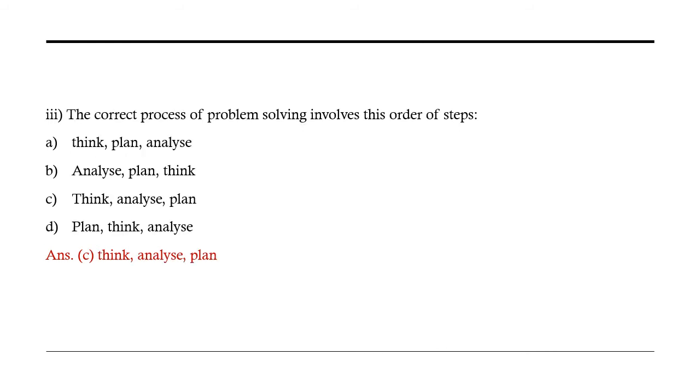Third question is, the correct process of problem solving involves this order of steps. First one, think, plan, analyze. Second option, analyze, plan, and then think. Third option, think, analyze, and plan. And the last option is first you plan, then think, and then analyze. So the right answer is first you think, then analyze, and then plan.